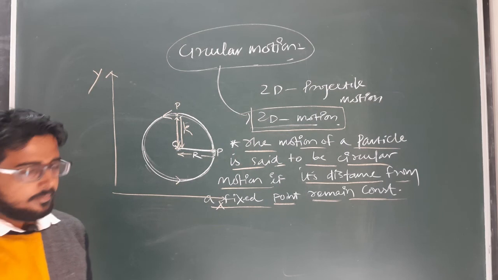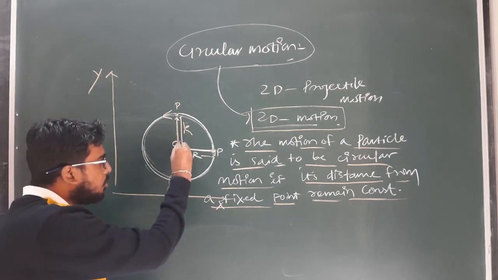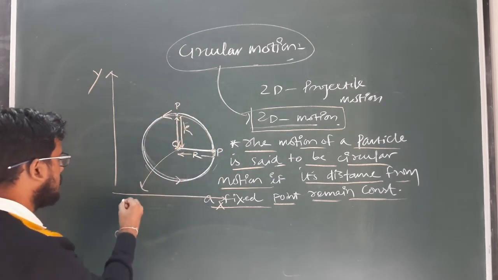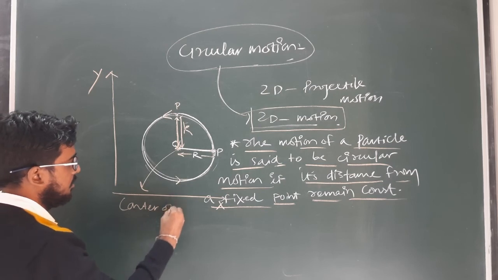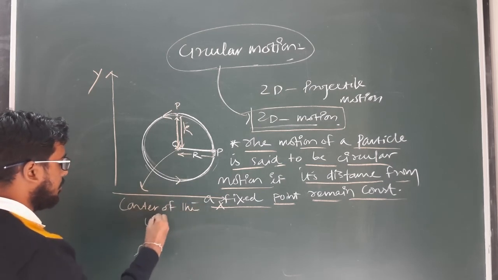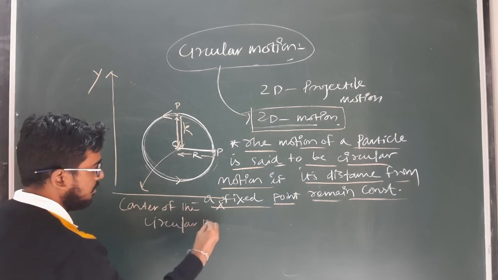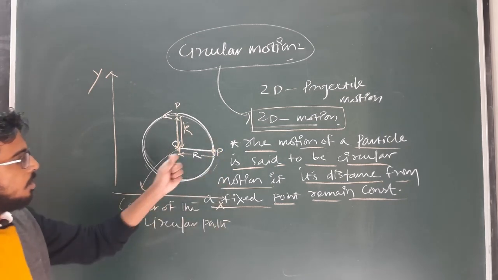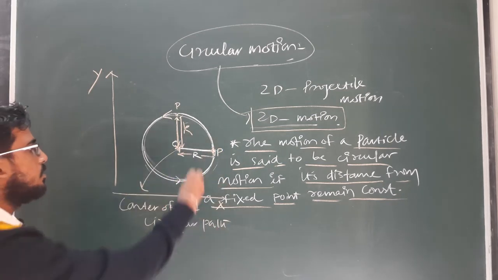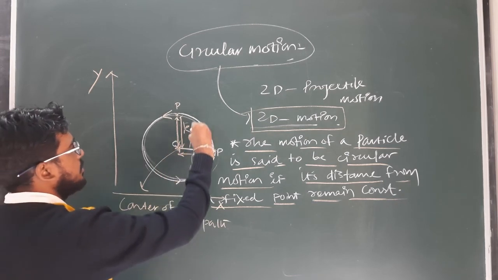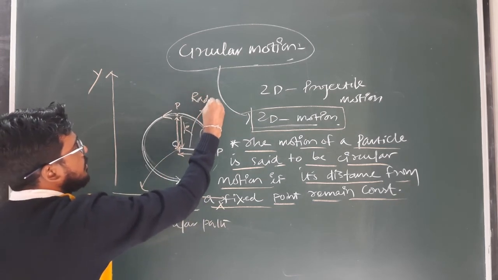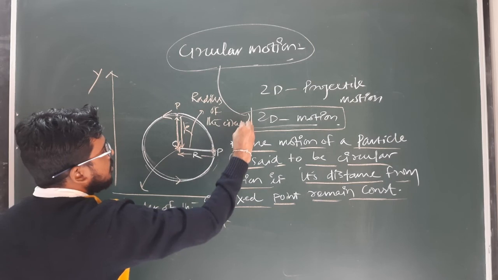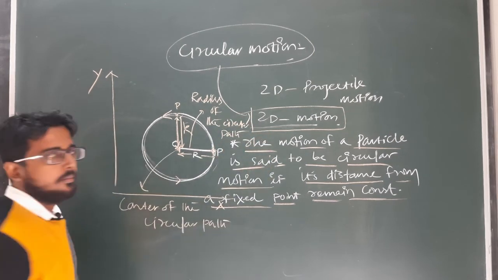As this motion takes place along a plane, this motion is a two-dimensional motion. Clear? Okay, and the fixed point about which the body or the particle is executing circular motion is known as the center of the circle, the center of the circular path. And the fixed distance from the center of the circular path to the position of the point is known as the radius of the circular path. Okay, clear?